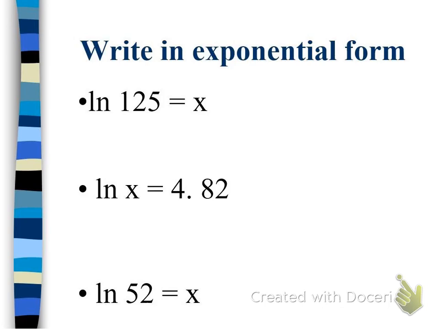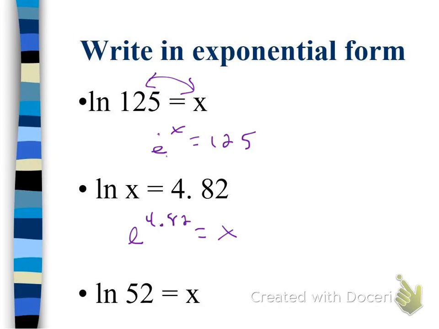Right, now, we need to be able to shift back and forth between logarithmic and exponential forms. And it works just like it did for all of our other logarithms, right? So here, if I want to rewrite the natural log of 125 equals x into exponential form, remember base stays base. The base of the natural log is e, so my exponent base is going to be e. And the other two place switcheroo. So e to the x is equal to 125. That's like an L, but it should be an e. The second one, again, e, and then switch the other two guys: e to the 4.82 equals x.